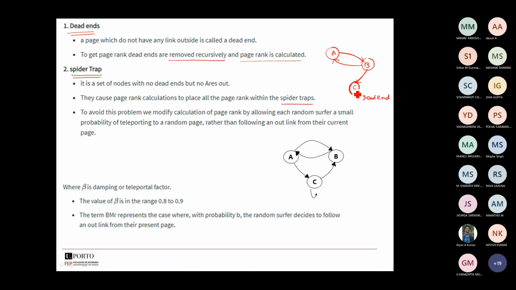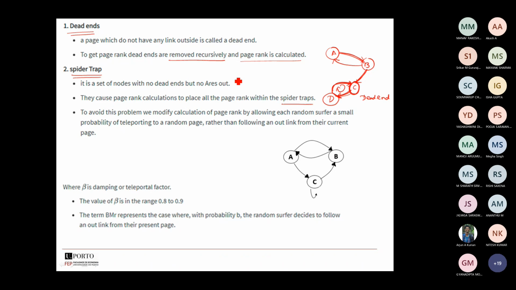If I look into here, I'll just tell it's D, and then D to C. So from here I have reached here, I am reached here. Again, I am going here. Is there any outlinks there? No. Again, I am coming over here. I'm just going to C, again to D. So this is a spider trap. This is going to be a spider trap.